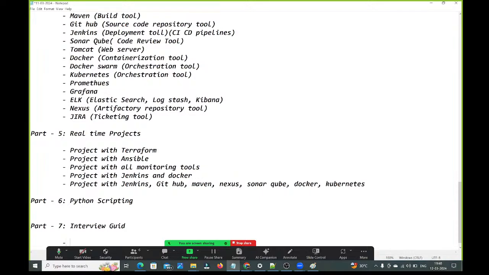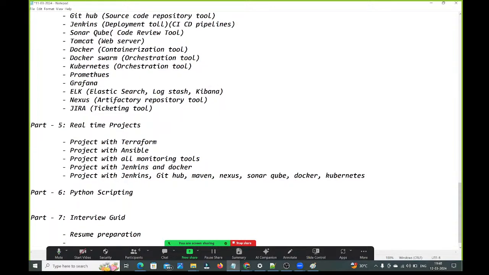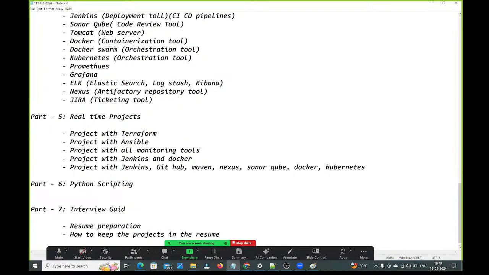Resume preparation. Next, how to keep the projects in the resume. Next, guys, how to explain your roles and responsibilities in the interviews, right?